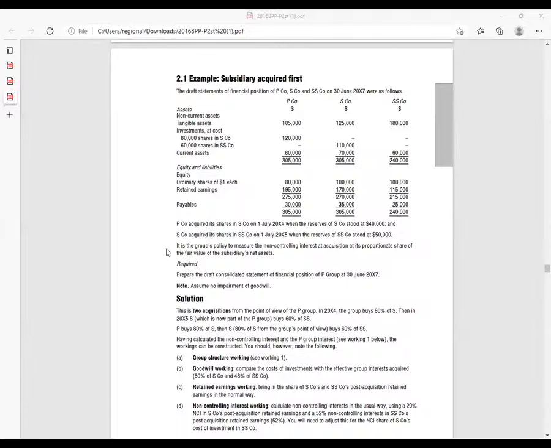Let me just display that one and give you 3 minutes. I would want to see whether there is anybody who will be able to give me the net assets of this at acquisition and at reporting. I'm giving you exactly 3 minutes.